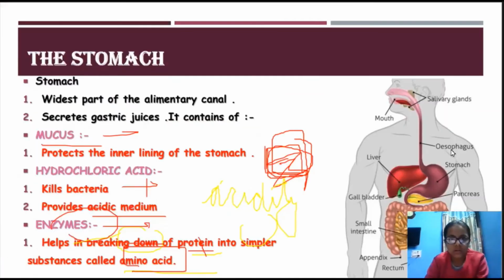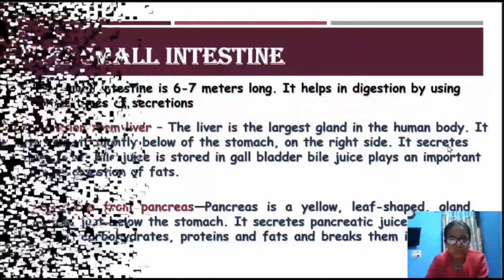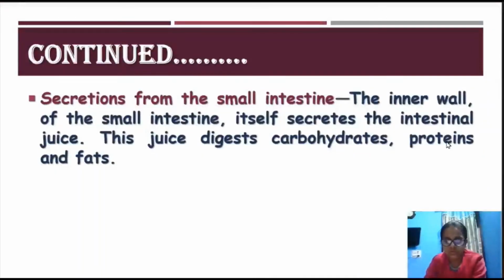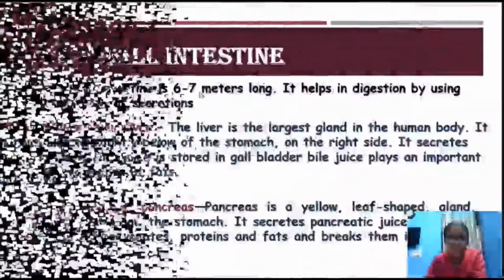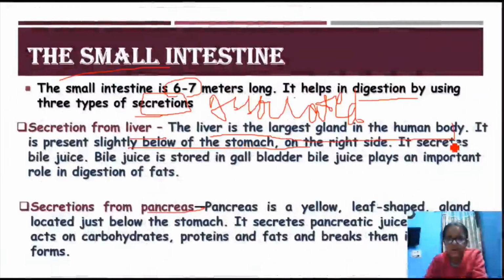So now let's come to the small intestine. Here the liver secretes the bile juice, and bile juice is stored in the gallbladder.